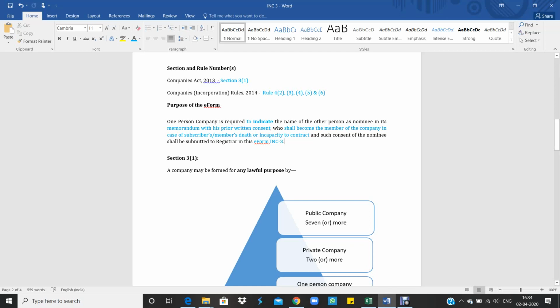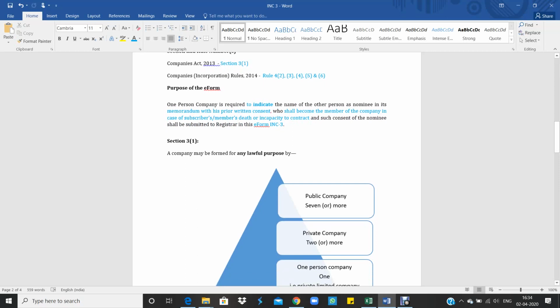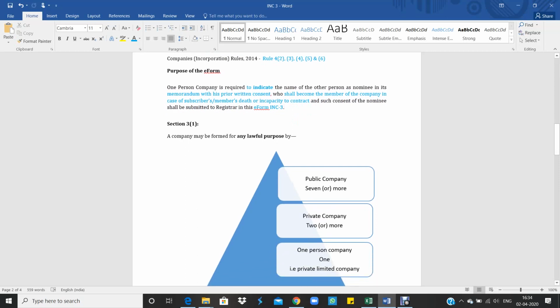Then let us move to what is meant by section 3 subsection 1. A company may be formed for any lawful purpose. So if a person or a group of persons want to form a company, there should be a lawful purpose.